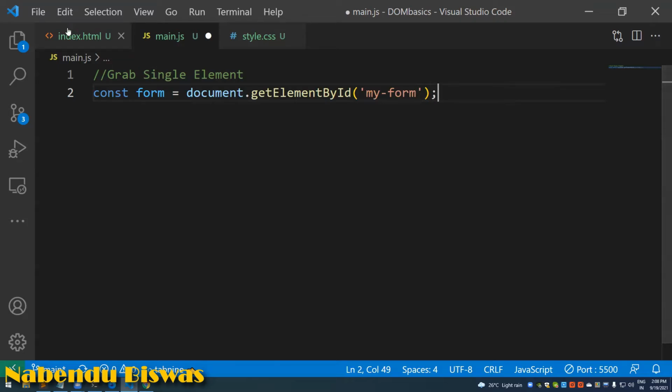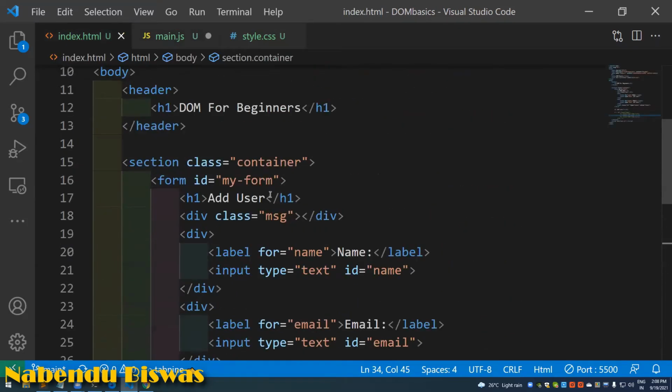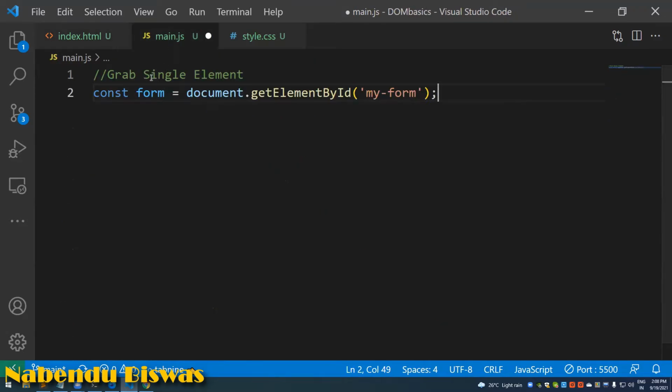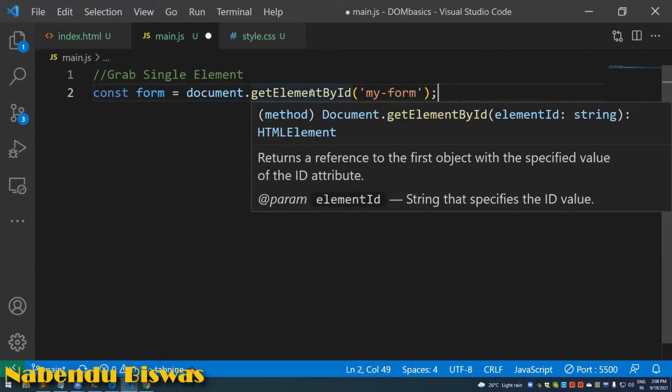And what is this myForm? MyForm is the id in the form which is known as myForm. So document.getElementById is again a JavaScript thing.